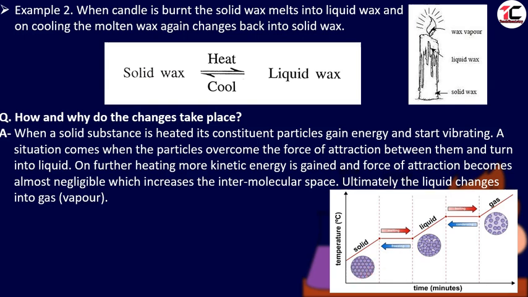When we heat, the particles get energy. After getting energy, we can see in the second diagram there is more interparticle space between the particles of the liquid, and it turns into liquid. On further heating, we can see more distance between one particle and another. That means on heating, the liquid changes into gas. On the other hand, on cooling, the gas particles turn into liquid, and on further cooling, the liquid turns into solid.